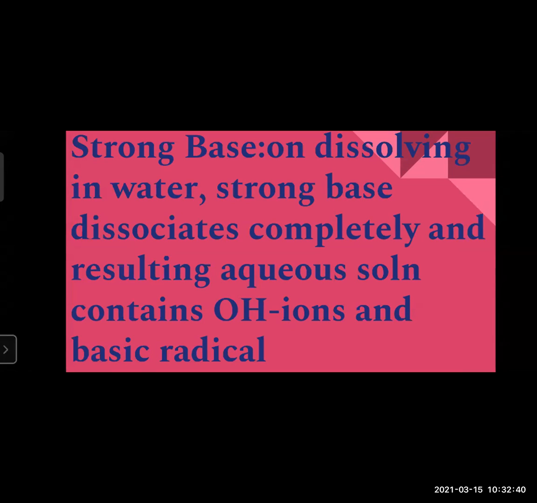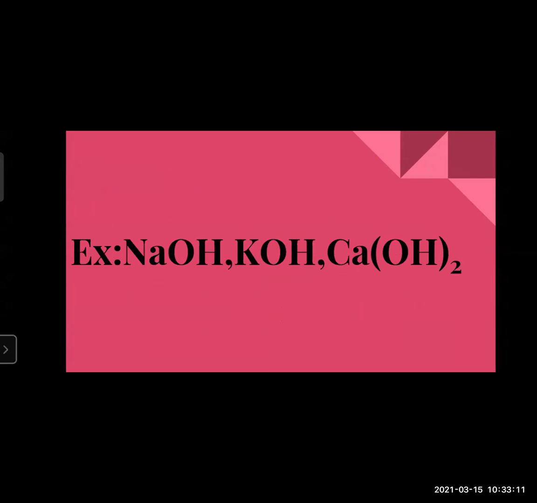For example, if you add sodium hydroxide, a strong base, to water, it will dissociate completely and separate from OH, and both will move freely in that solution. So this is a strong base. It dissociates completely, and the aqueous solution contains OH minus ions and the basic radical, that is Na plus. Examples are NaOH, sodium hydroxide, KOH, potassium hydroxide, and Ca(OH)2, calcium hydroxide.